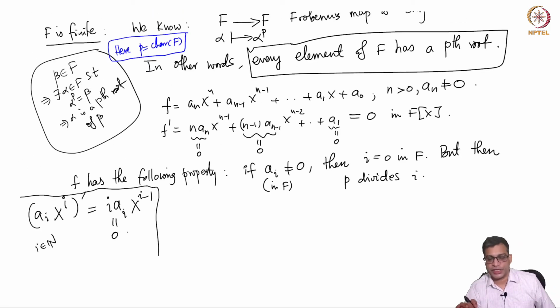So the only terms that can survive in f are terms whose degree is a multiple of p.